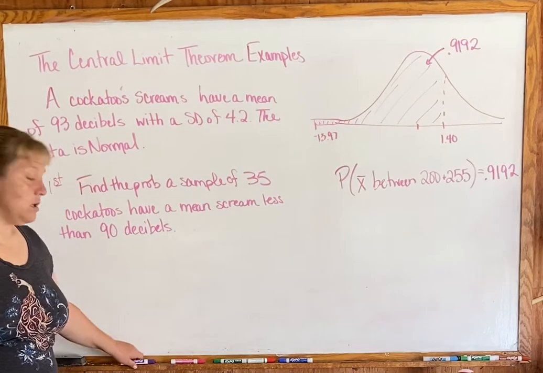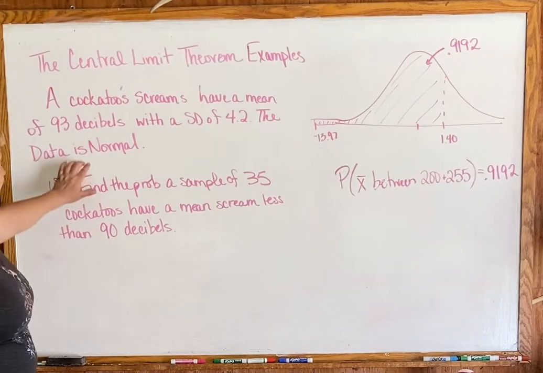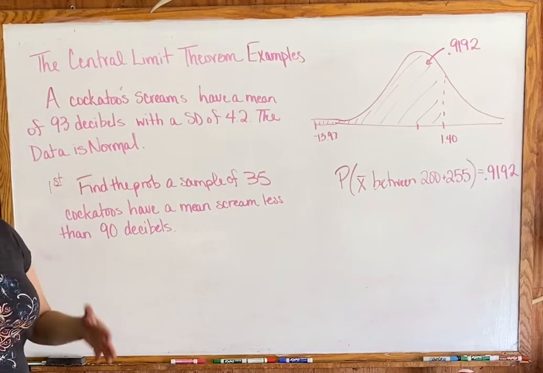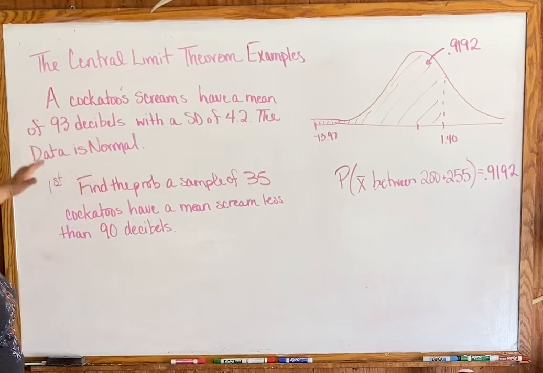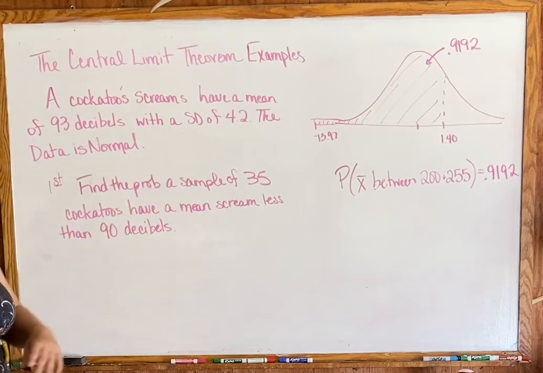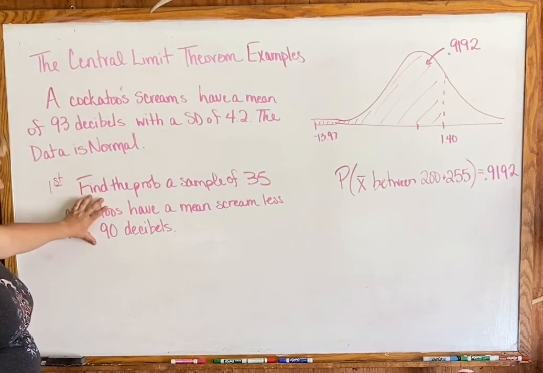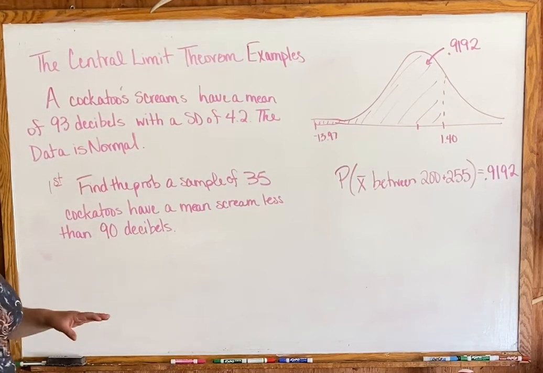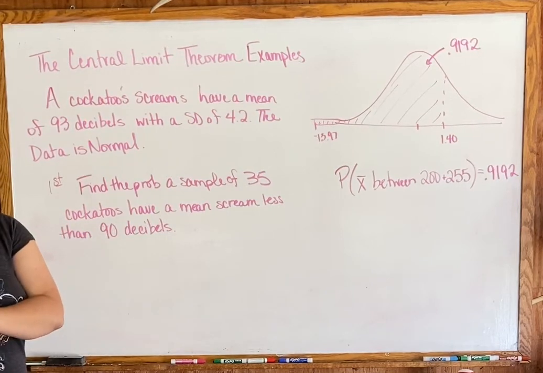Now, I'm using this example on purpose because I want you to have to think about this a little bit more. This word right here, normal, it trumps everything. It tells us that no matter what, we can start the problem, no big deal. So that allows us, no matter what I write here, to draw our graph and do our problem. But what I need you to think about is, now that I've asked you the question, how do we do this problem? Is this a little z problem or a big Z problem?